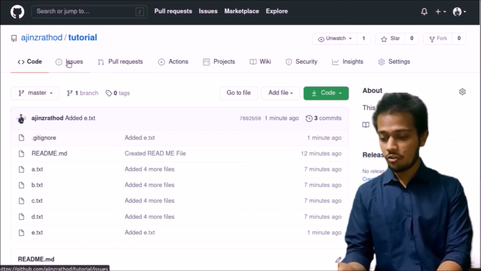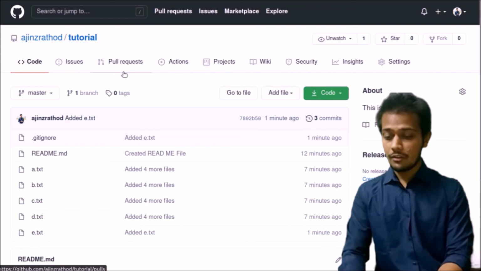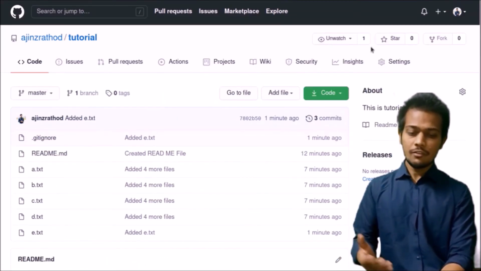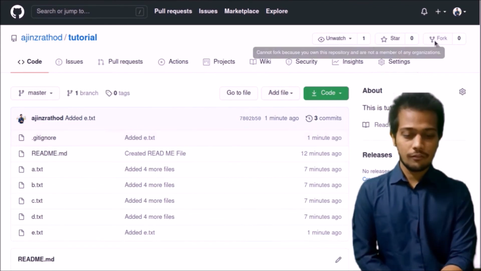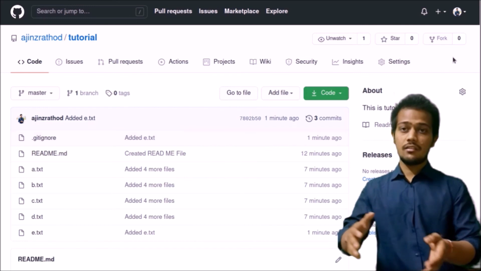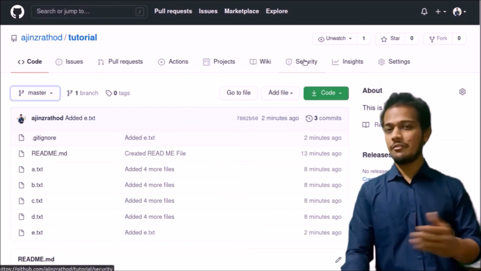We will get into issues, because if your code has any problems, other people can raise them as issues. We will see about pull requests, which have certain settings, and we will get into all of this later. You can see the fork command, with which others can fork your repository and place it in their account. We will learn about all these things in our later videos.